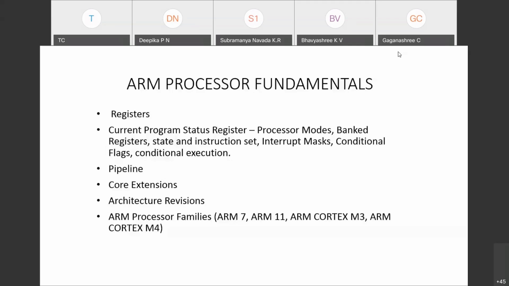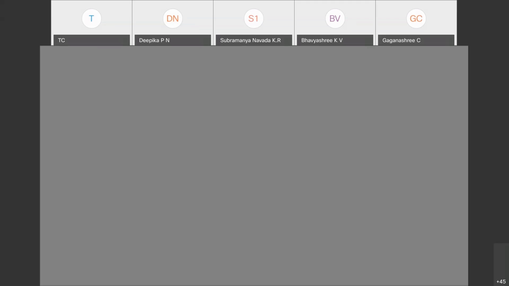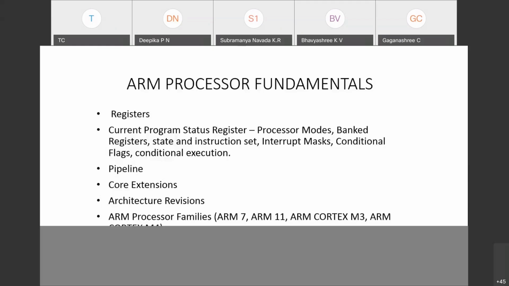Certain fields in the current program status register deal with conditional flags and conditional execution. So overall, the current program status register is the register that takes care of the control and internal operation of the ARM processor.